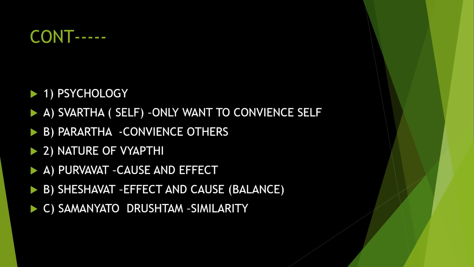Then Samanyato Drishtam. Samanyato Drishtam means similarity. By seeing a similarity, you already know some kind of similarity, and seeing the same similar things here, you get an idea that this is going to happen. That is known as Samanyato Drishtam. So I think you are now clear about these two divisions of Anumana: one based on psychology and another based on the nature of Vyapti.